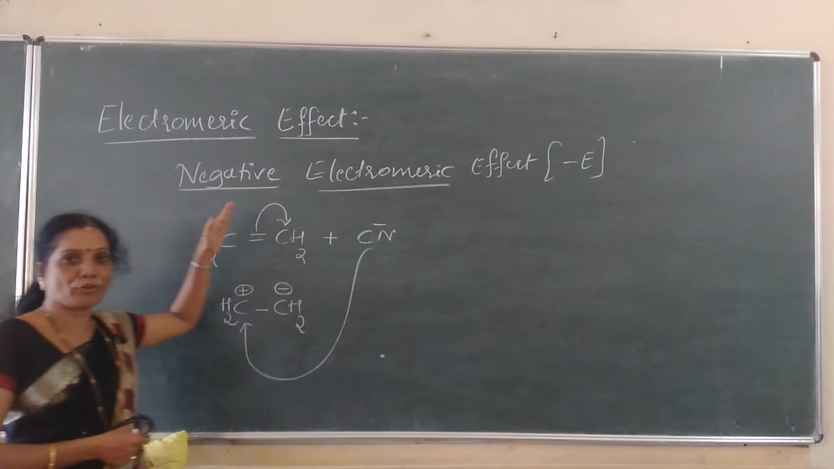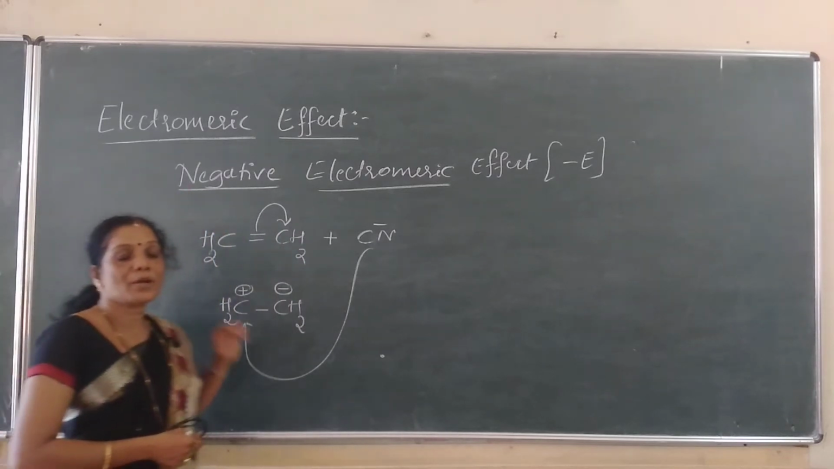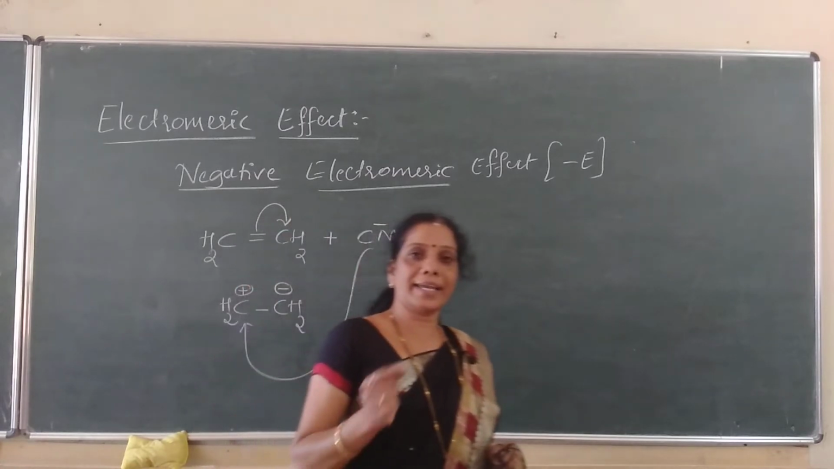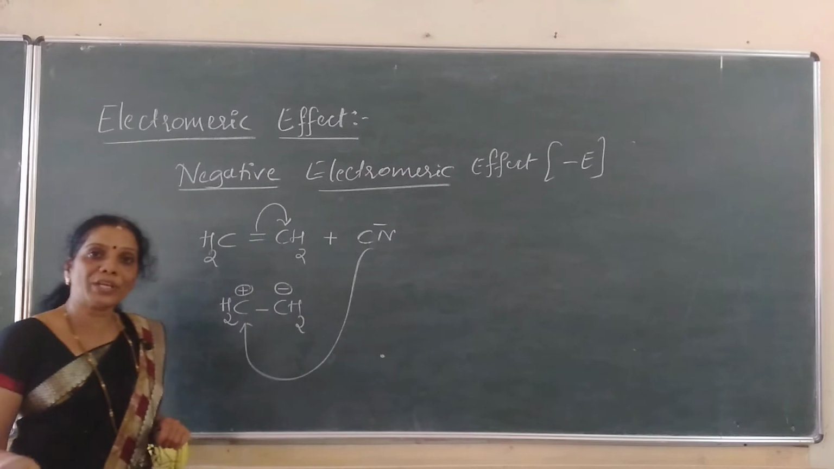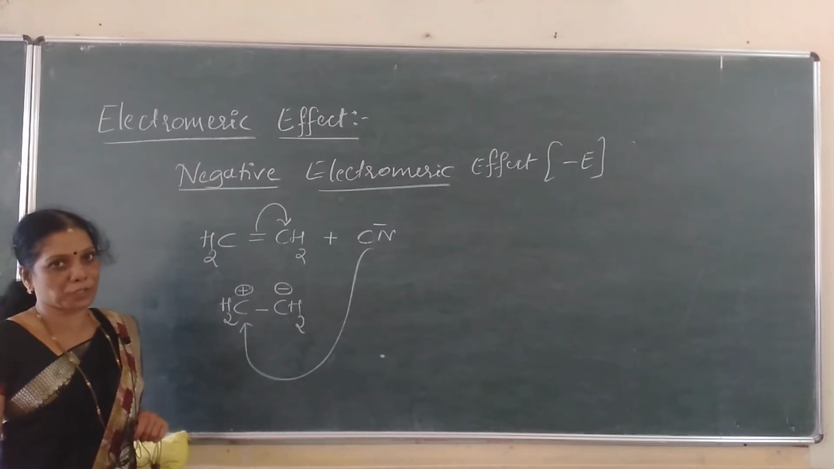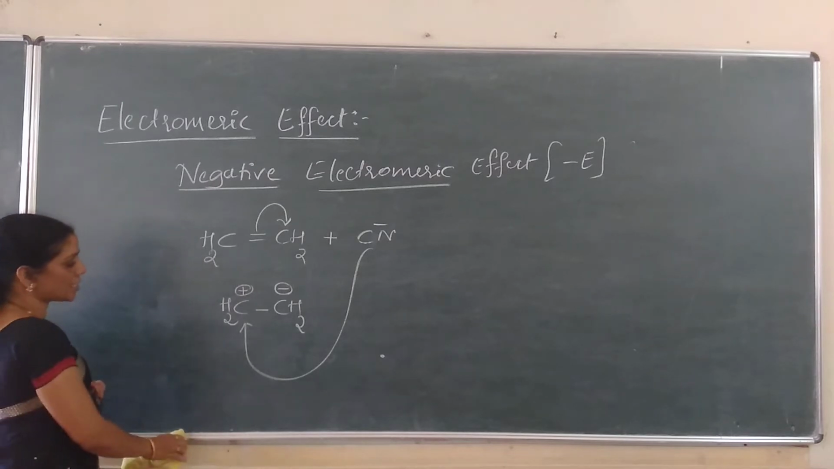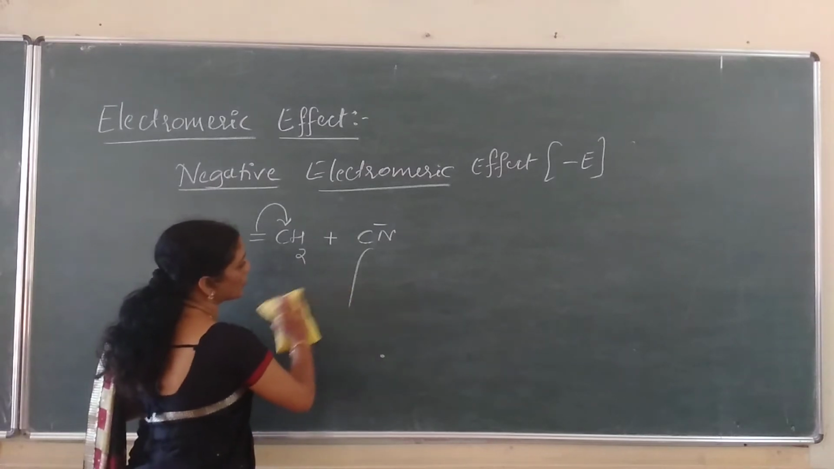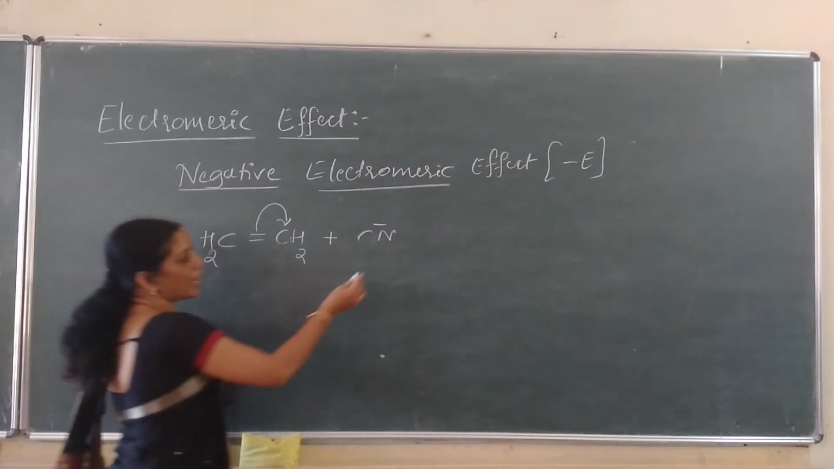Understood? Therefore, negative electromagnetic effect is a type of electromagnetic effect where the attacking agent does not attach to the carbon atom to which the transfer of electrons takes place. It attacks the electron deficient center. This type of electromagnetic effect is always called what? The negative electromagnetic effect.